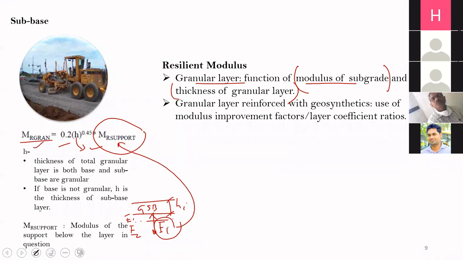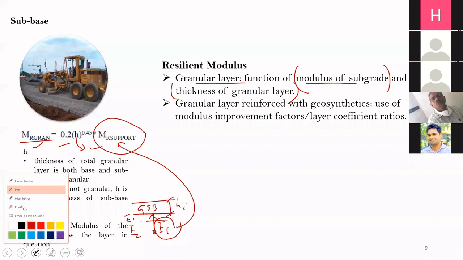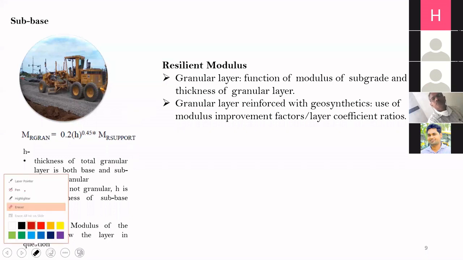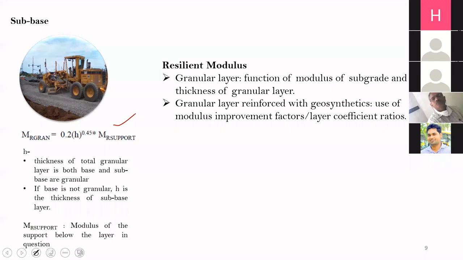Then this EI you will use in here, and you will find out the modulus of the granular layer. In case the granular layer is reinforced with geosynthetics, then you will use the same equation, but after using this equation, you will multiply the modulus which you are getting by a modulus improvement factor and layer coefficient ratio.